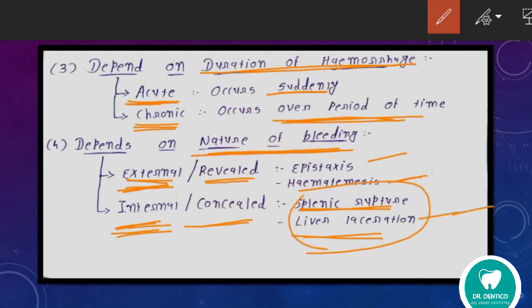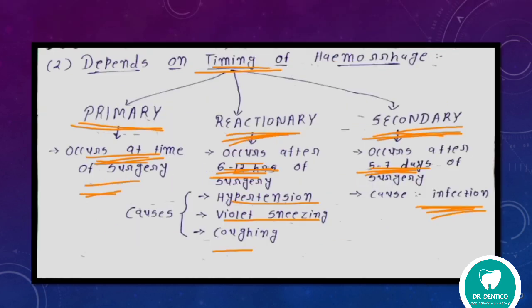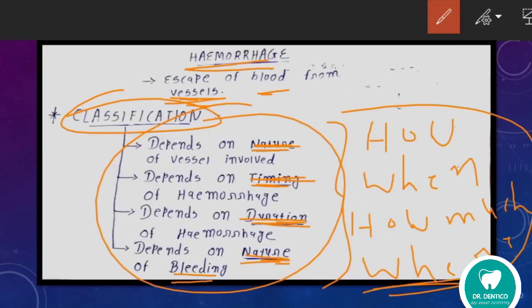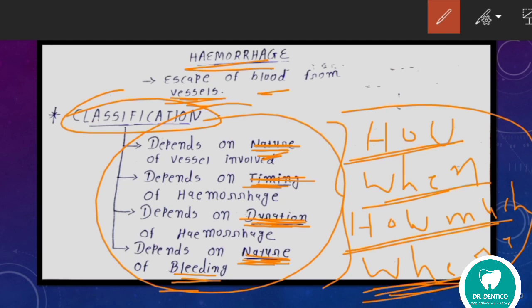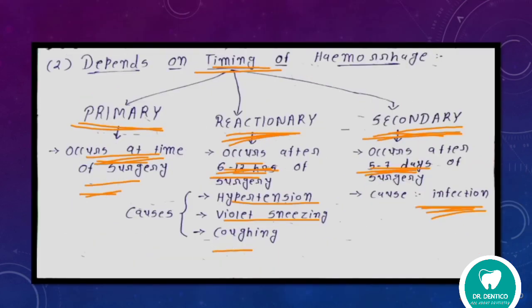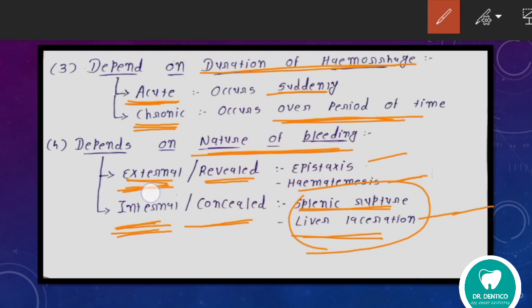So I hope you understand this video. One thing, here I gave you a trick, which is how, when, how much, and where. For nature of vessel I use the word how, for timing I use when, for duration I use how much, and for nature of bleeding I use where, because you can see the nature of bleeding is external and internal.